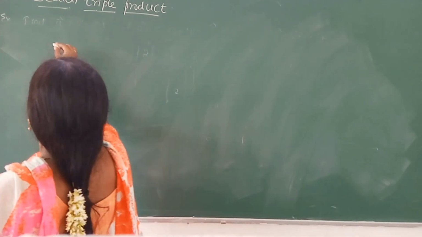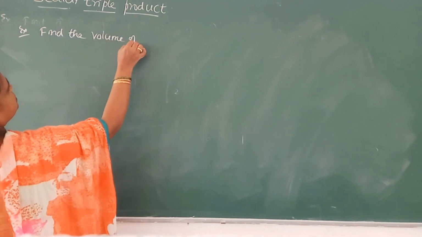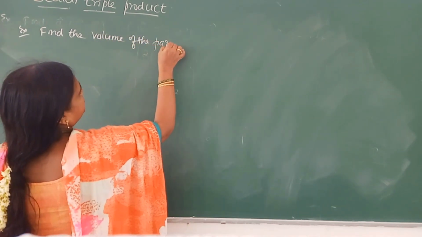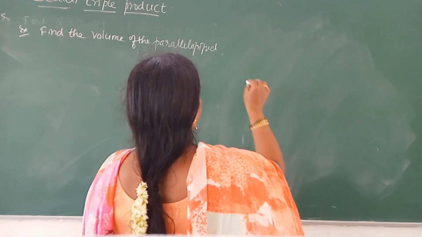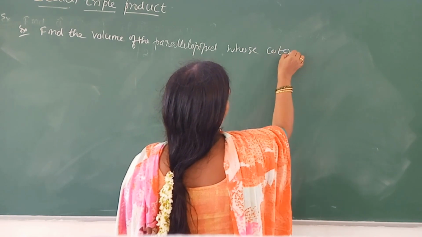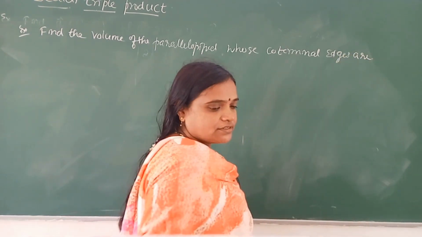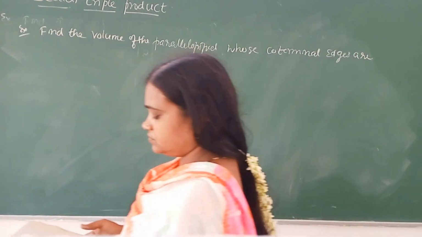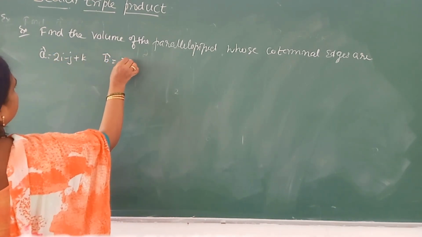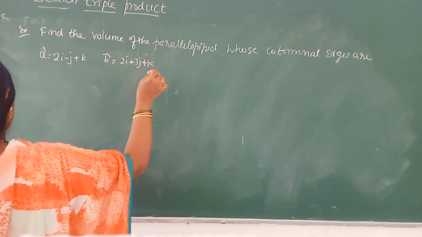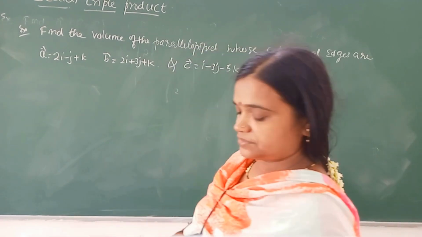Next example is given. Find the volume of the parallelepiped whose co-terminal edges are vector A, 2i minus j plus k, vector B, 2i plus 3j plus k, and vector C, i minus 3j minus 5k.